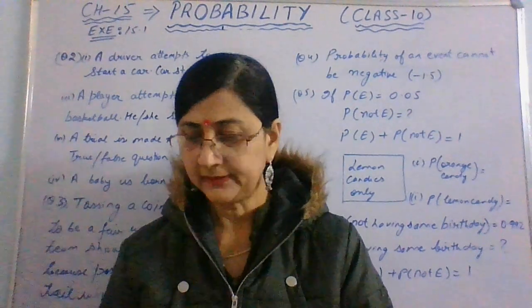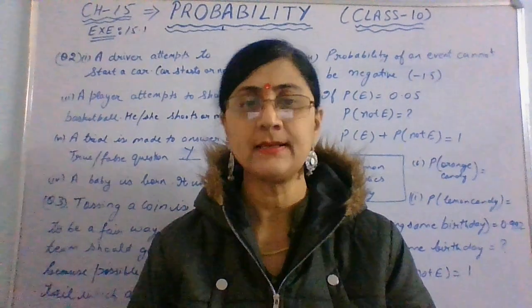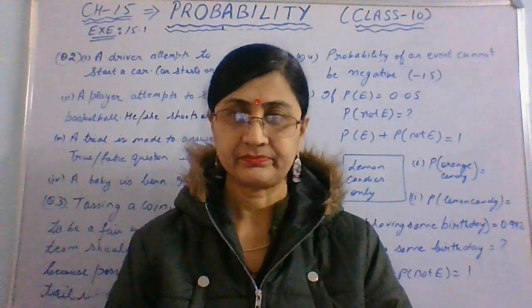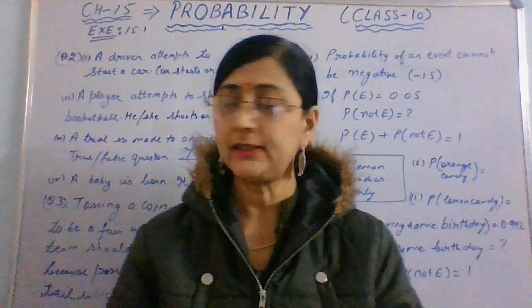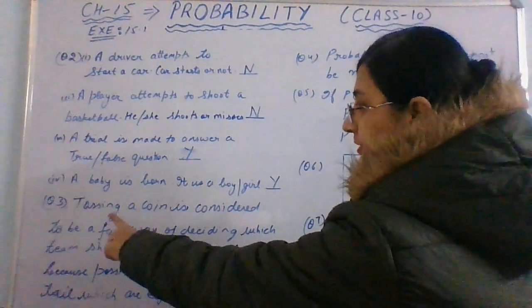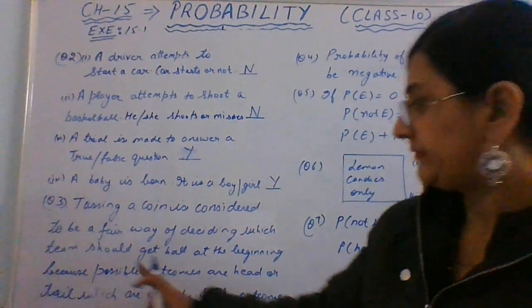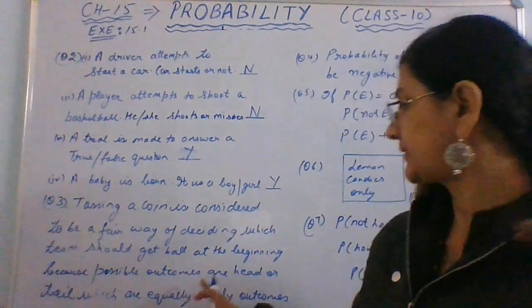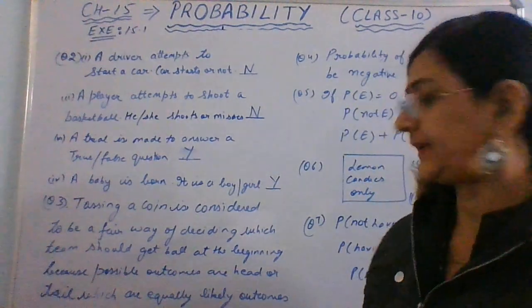So why only a tossing of a coin? Because there are only 2 possibilities. There are 2 teams. One can select head, the other team can select tail. So it is equally likely possible, right? So tossing a coin is considered a fair way of deciding which team, right? Because at the beginning, the possible outcomes are head or tail, which are equally likely outcomes.